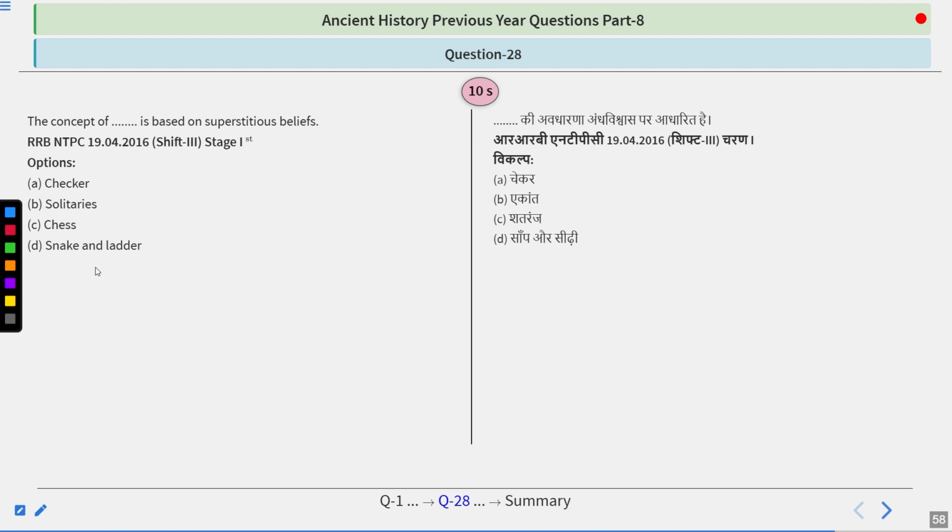The concept of dash is based on superstitious beliefs. Options are checker, solitaires, chess, or snake and ladder. So take your time.